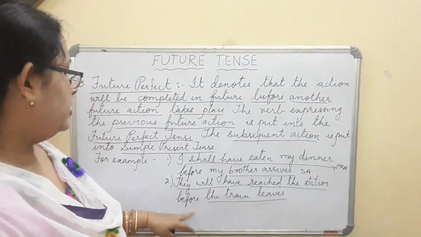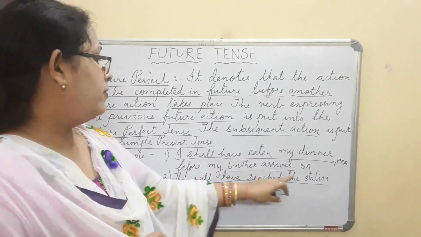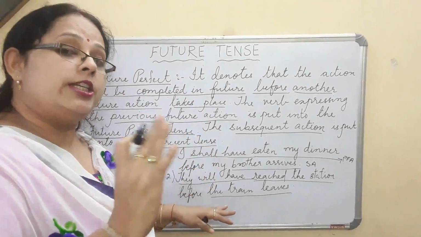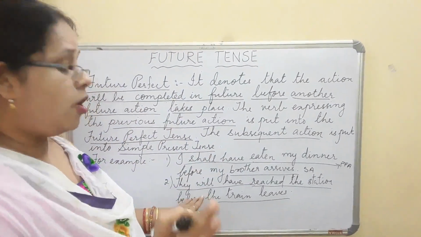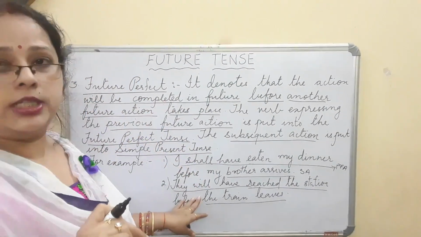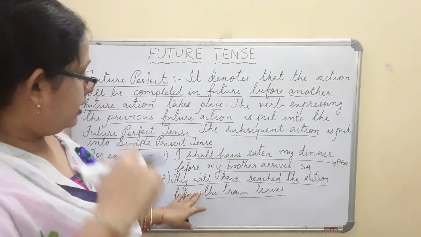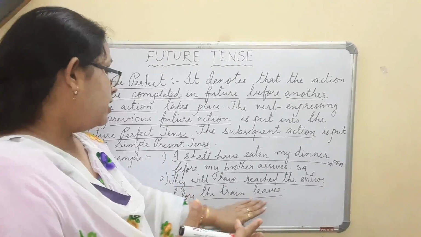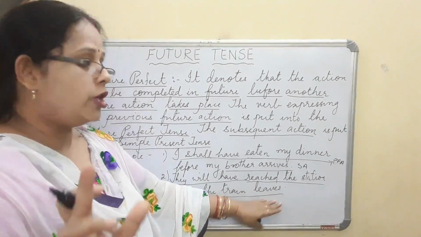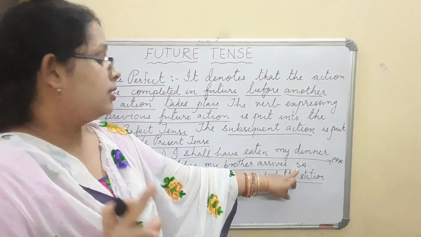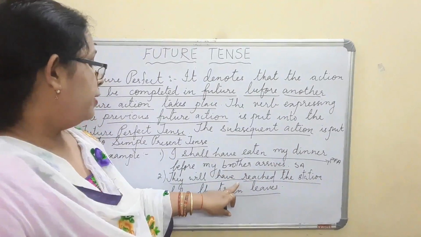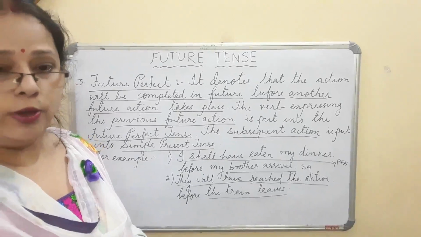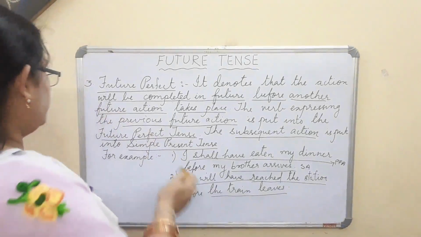Now a simple way: they will have reached the station before the train leaves. Before the train leaves the station, they will have reached. Which is the first action? Previous future action, the train reaching the station. And which is the subsequent action? The train leaves. So the subsequent action you put into simple present tense, and the previous future action you put into future perfect. After this I'll explain to you the future perfect continuous tense.